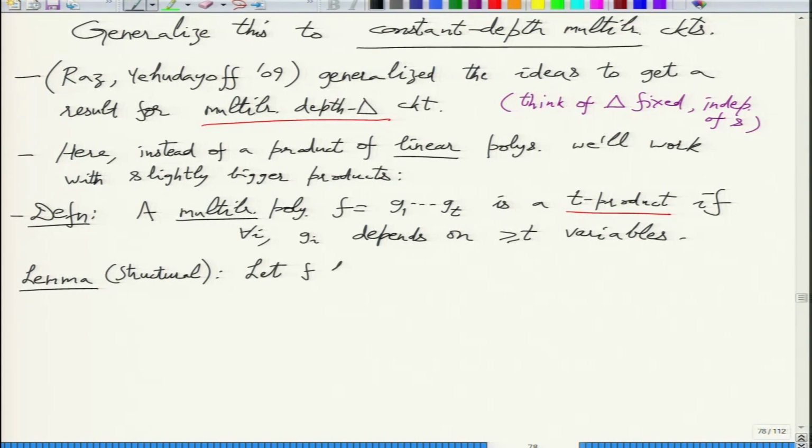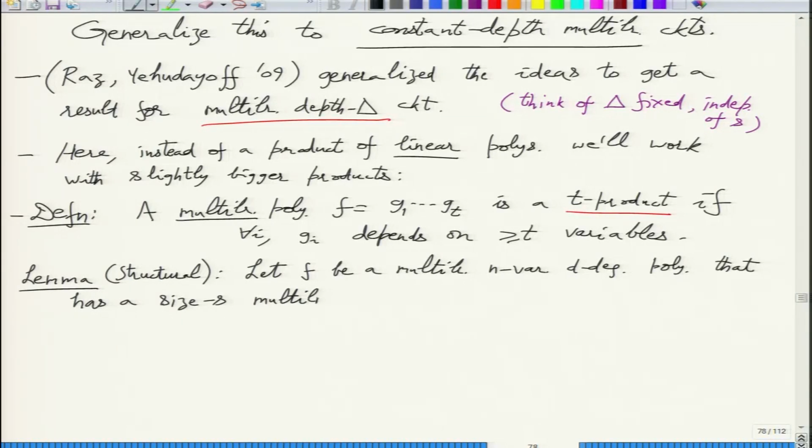Let f be a multilinear n variate, degree d polynomial that has a size s multilinear product depth delta formula phi.